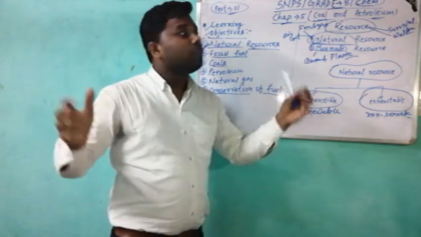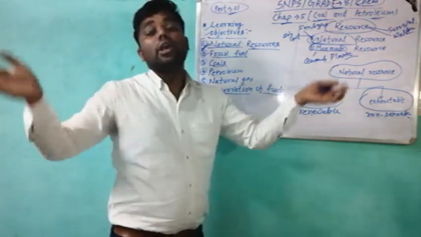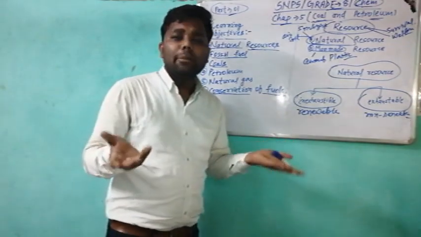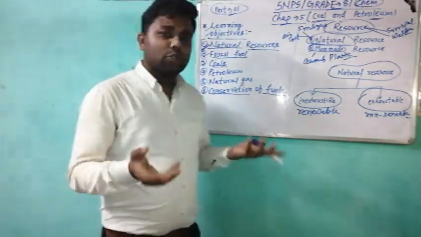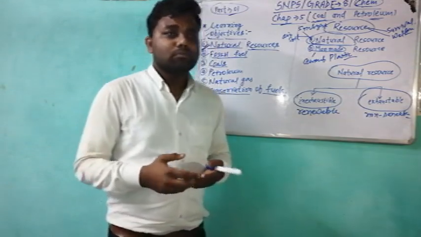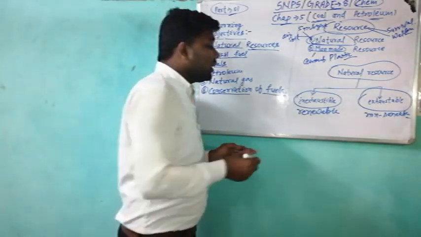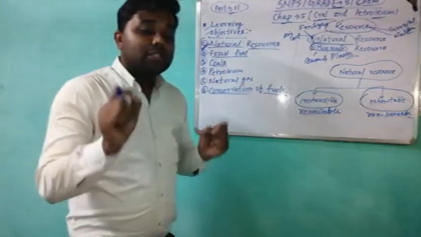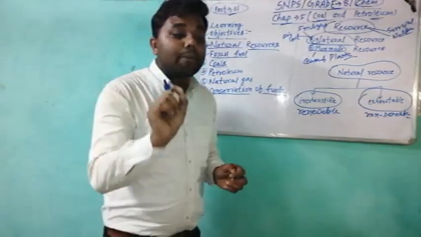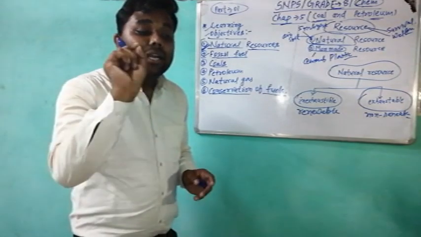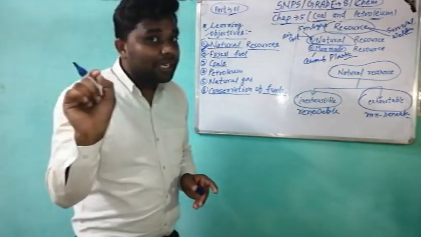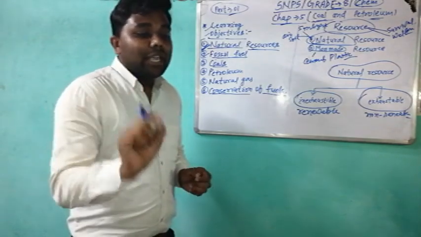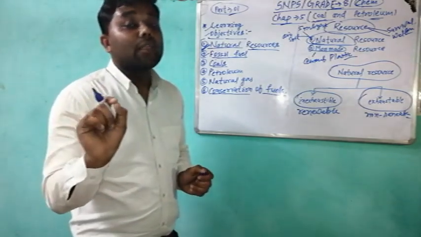We have a lot of sunlight, a lot of soil, a lot of water, but some water we can't use, and some water we use. So what are inexhaustible resources? The resources which are present in unlimited, not limited, quantity in nature and cannot be exhausted.